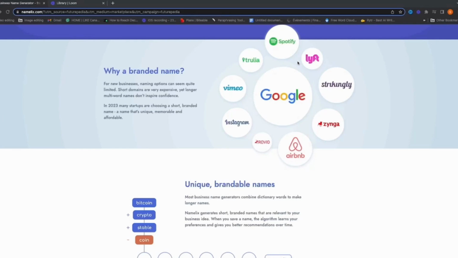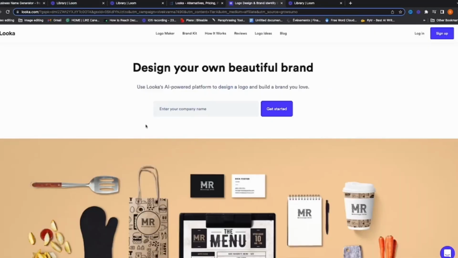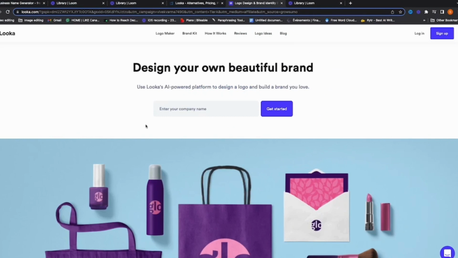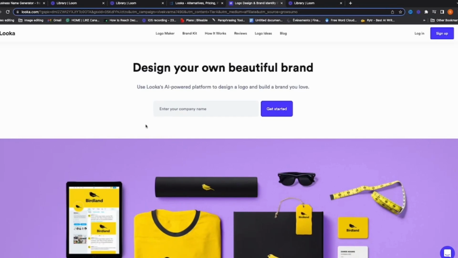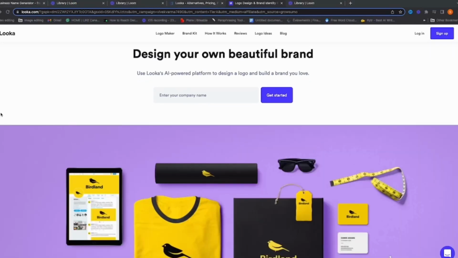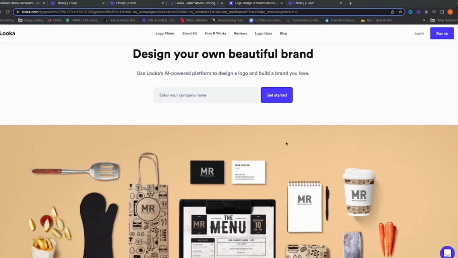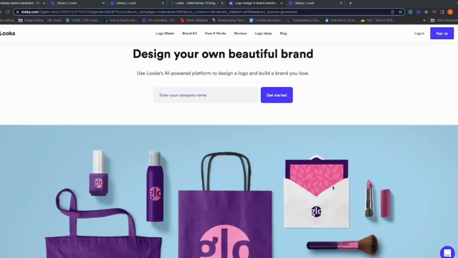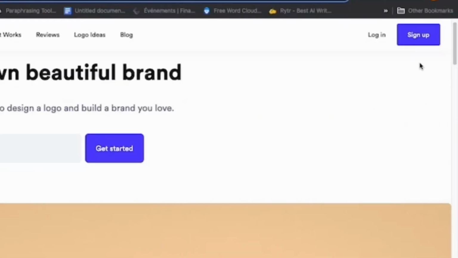If you see here all those businesses, you can easily think of them and go for the service. So if you're now ready to go to the next level, build your business, have a brand, and have a business card, logo, everything, this is a platform for you. This platform is called Looka.com. This AI tool will help you from the logo creation to the business card to any mockup, anything you want for your business, for your t-shirt, everything. The first step on this website is for sure to go and sign up.